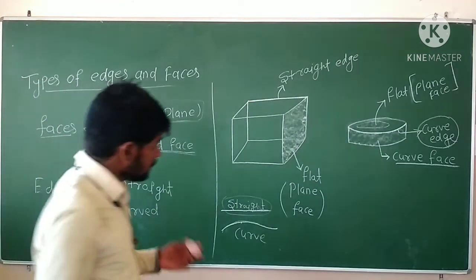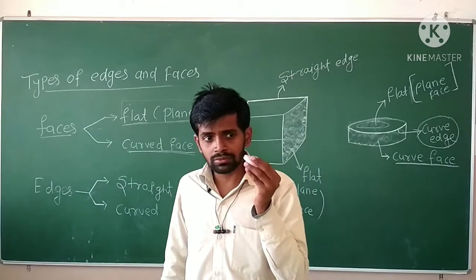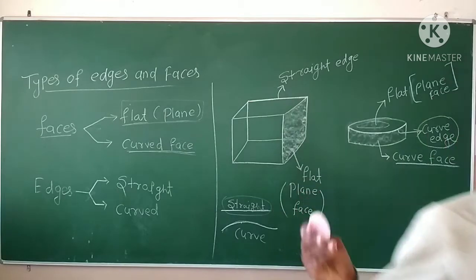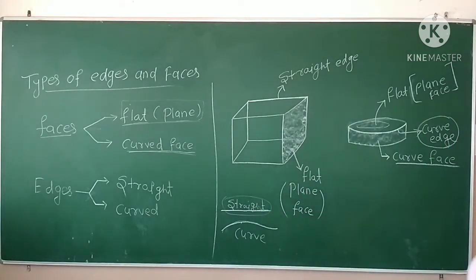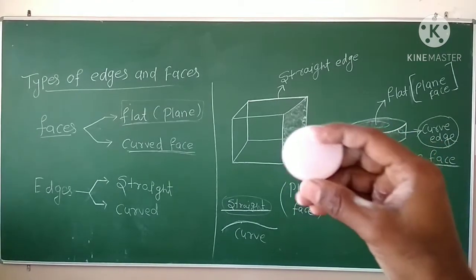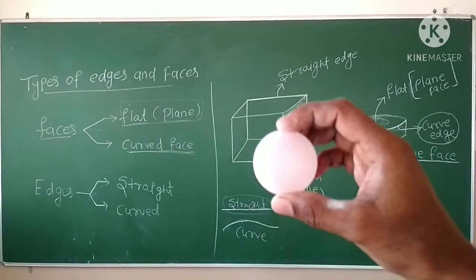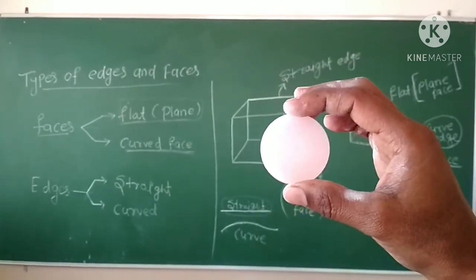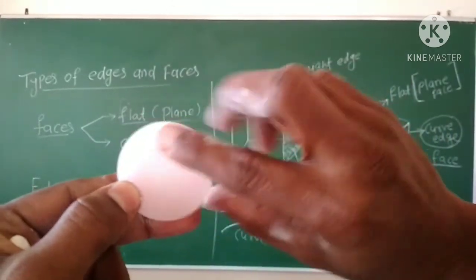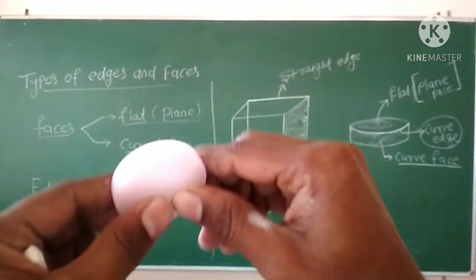Let's understand about the faces of the disc. I have one striker here, the kind we use when we play carrom. In a striker, I have two plane surfaces. See, this is one plane surface. This one is a plane surface. Okay, everyone, as you can see here, this is the first plane surface. This is the second plane surface. But there is another surface which is curved.